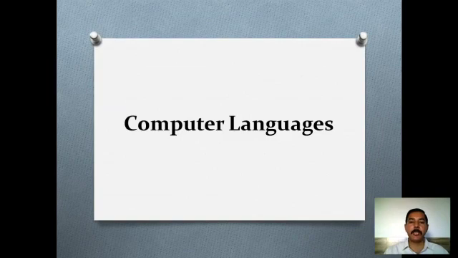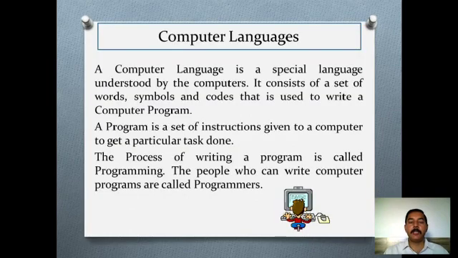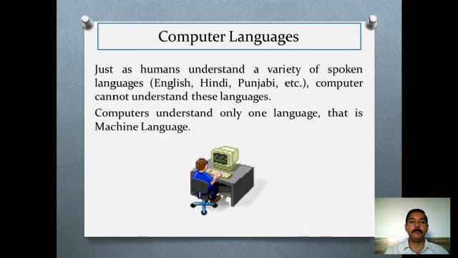Topic is computer languages. A computer language is a special language understood by the computers. It consists of a set of words, symbols and codes that is used to write a computer program. A program is a set of instructions given to a computer to get a particular task done. The process of writing a program is called programming. The people who can write computer programs are called programmers.